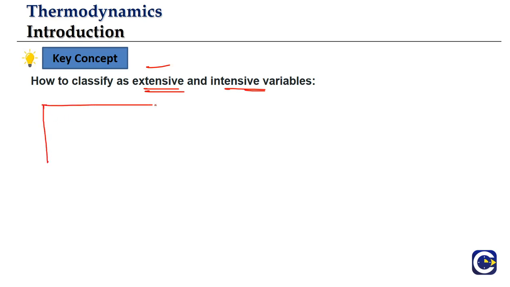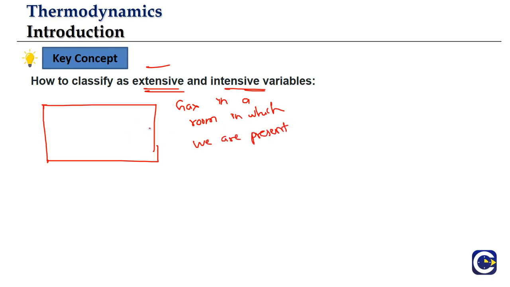What we'll do is, think about a system. It can be the gas in a room in which you are sitting. And in that, think about a part of this, which we call a subsystem, like the gas in one corner. So the total room is the system, and within that, the gas in one corner is our subsystem.